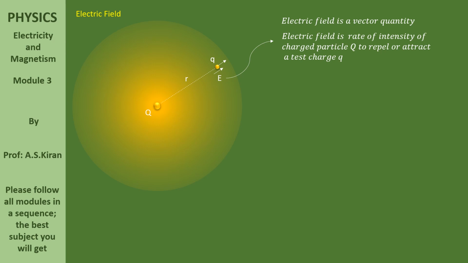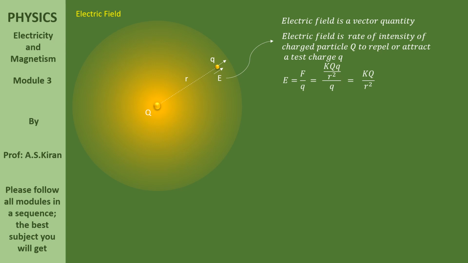So the electric field here is E equals F by q, force by q. In fact, in Coulomb's law topic, we have a formula. The force F is equals to k Q q by r square. What is that?